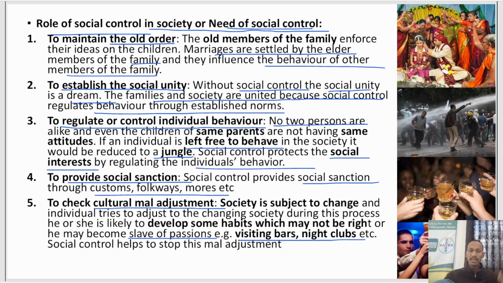We have to make them develop habits that are right for them and not bad for them. Visiting bars and nightclubs is in some ways good, but mostly it is for drinking alcohol, and no amount of alcohol is good for any person. So this also we have to control. We have to check cultural maladjustment as well. Things will change, and we just have to adjust to it in a different way.